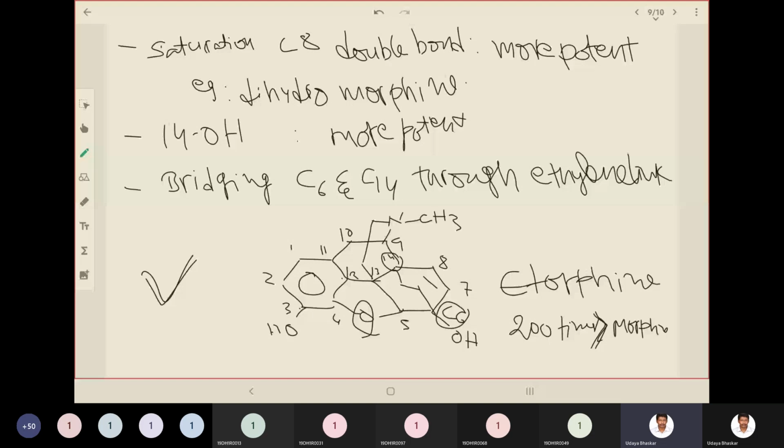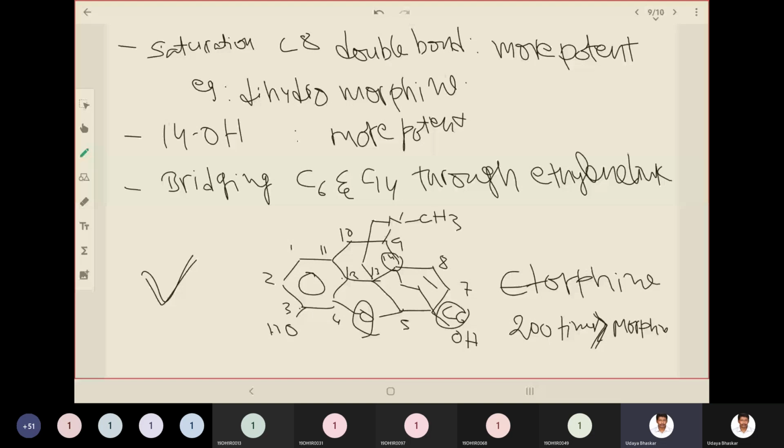Early changes were done on the alcoholic group, but they did not result in any superior compound. Then Small and Eddy performed modifications on the C6 hydroxyl group in 1929. It resulted in an increase in activity as well as toxicity. Then they observed that saturating the double bond at C8 gives a more potent compound, dihydromorphine as well as dihydrocodeine. And a 14th position hydroxyl group is more potent.